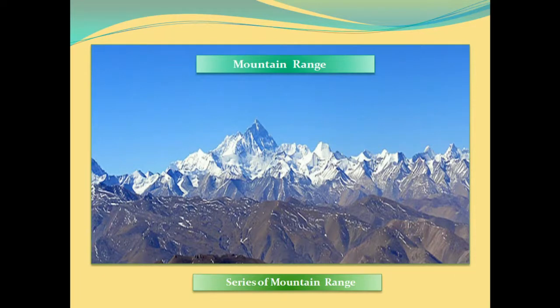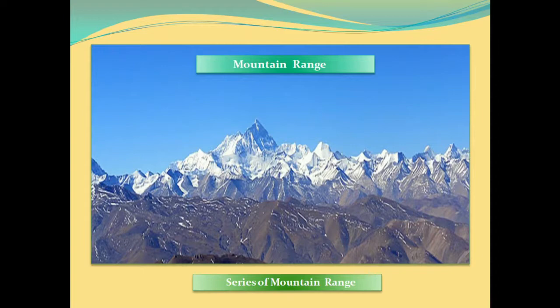Mountains in a chain. Mountains often have series of parallel ranges which may extend for hundreds of kilometers. The Andes in South America and Rockies in North America are two examples. The height and shape depends on the age of mountains. Himalayas in India and Alps in Europe are the young-fold mountains. They are high and have conical peaks. The most famous mountain range in the world is the Himalayas.